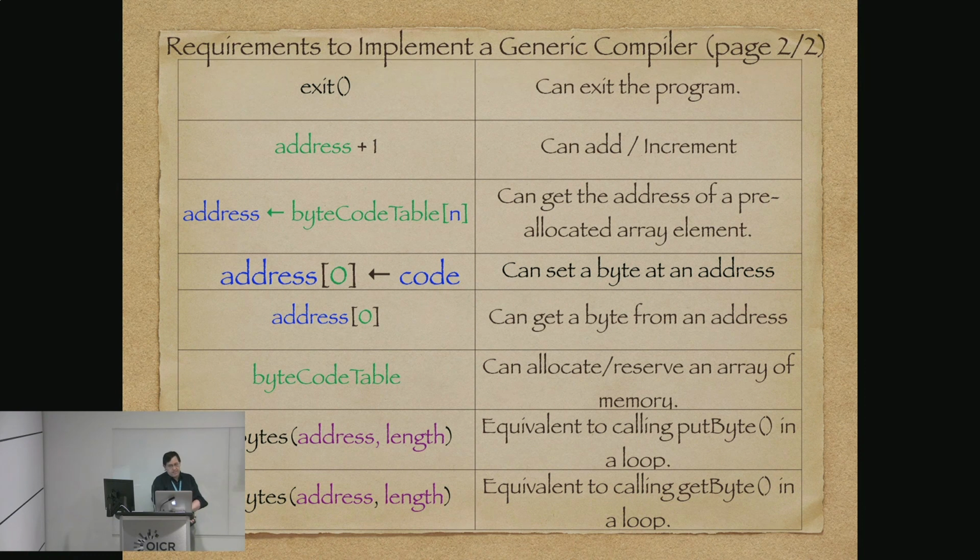We want to be able to add or increment an address. Just about every machine language will have that. Get the address of an area of memory that we've already allocated somehow. Set a byte at a given address that we specify. Get a byte from an address we specify. Allocate or reserve a certain amount of memory, whether it's fixed or dynamic. And with our put bytes or get bytes function, that's the same thing as getting and putting a bunch of bytes in a loop. Everything that we have there, we can accomplish.